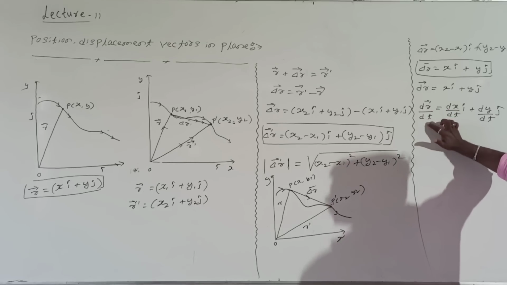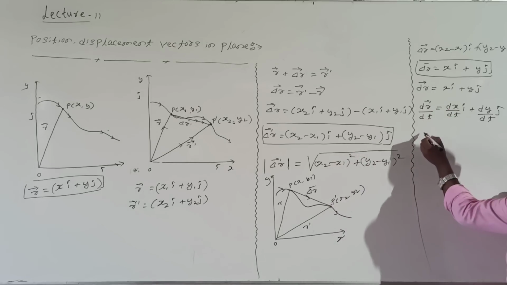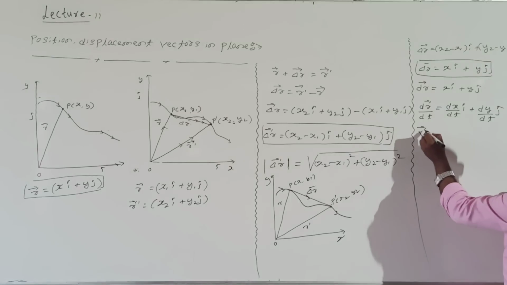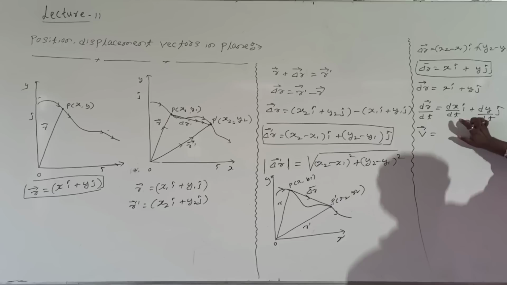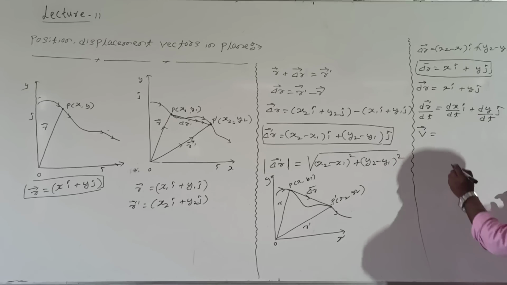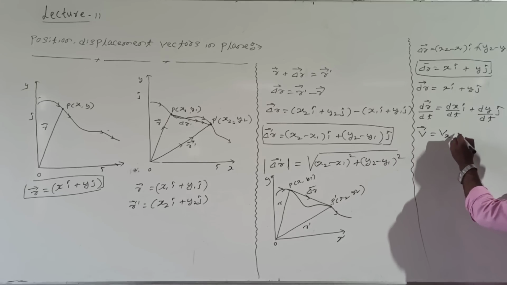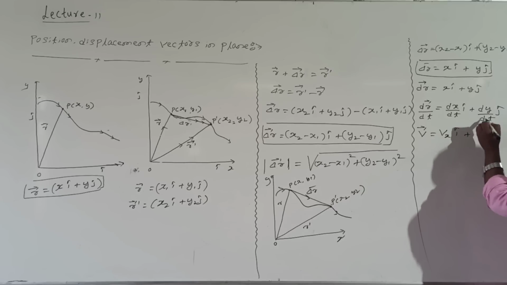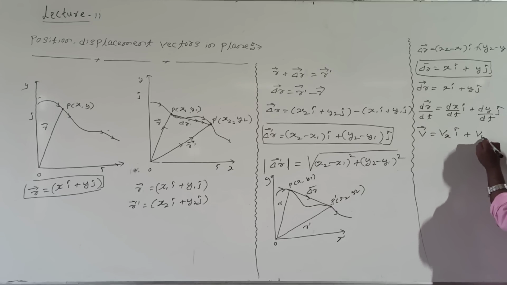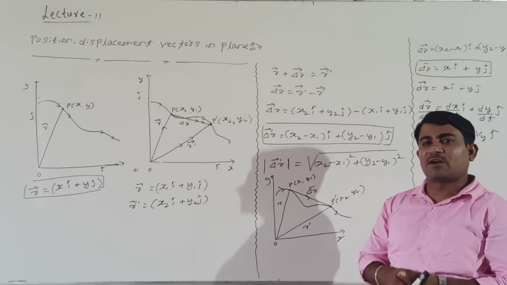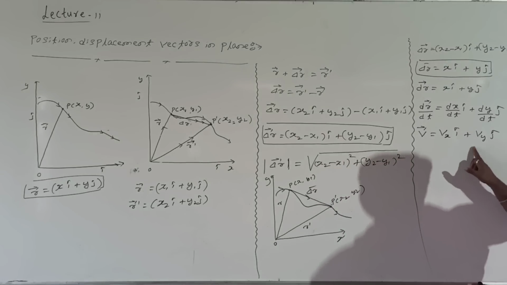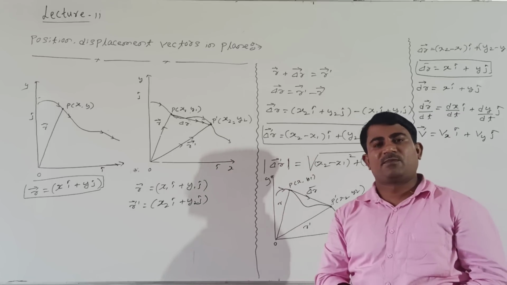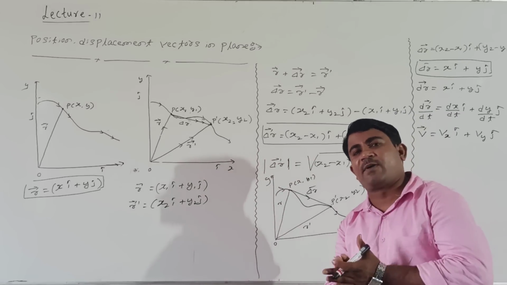Displacement divided by time, what are we calling? Velocity. This is nothing but the velocity v. Again, dx means displacement and dt means time along the x axis, so this is vx i cap. dy divided by dt is vy j cap. Are you following me? Velocity along the x axis, velocity along the y axis.